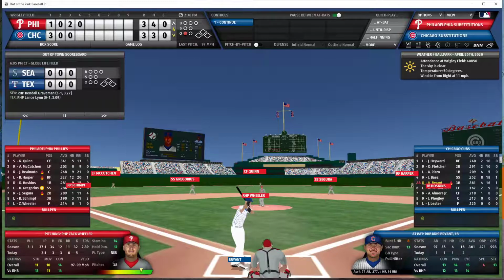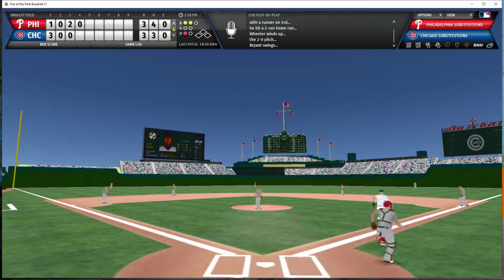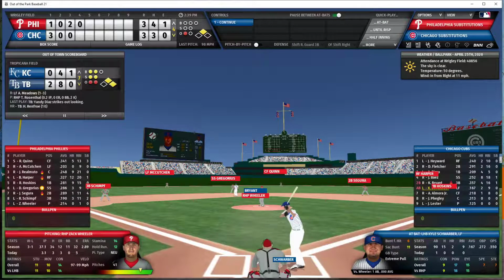Chris Bryant now the batter. He has 4 home runs now in the season, and Bryant will bat with nobody on and 1 out. 2-0 count to Bryant. Here's the pitch. Bryant grounds to third, diving play, but then it's thrown away. It goes down the right field line. Bryant ends up on second on the throwing error, and Schwarber will now be the batter with the lead run in scoring position and only 1 out.